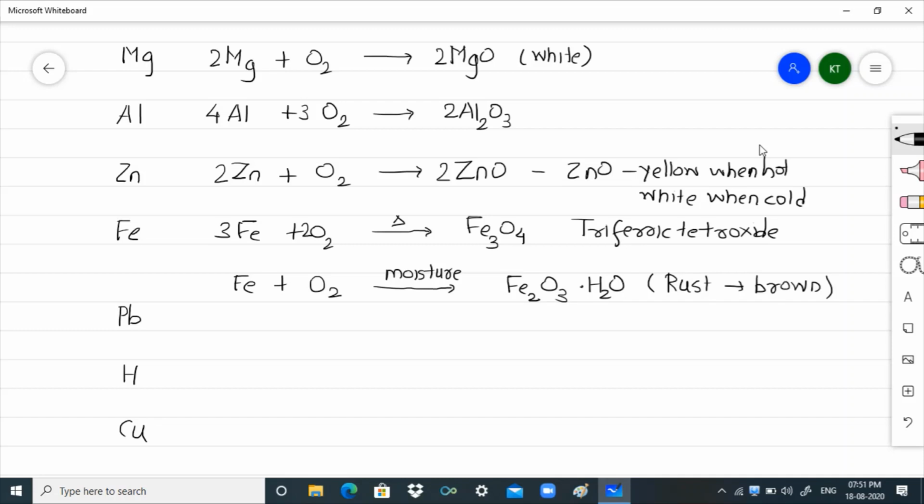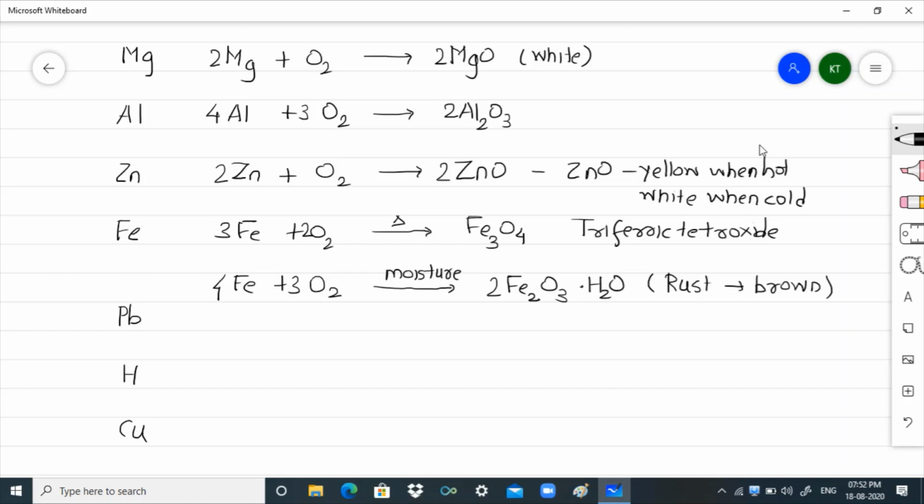So once again, to balance this, I'll get here 4Fe plus 3O2 gives me 2Fe2O3.H2O. Depending upon the moisture we have this particular. This is not water of crystallization there. Rusting requires both the presence of oxygen as well as moisture.